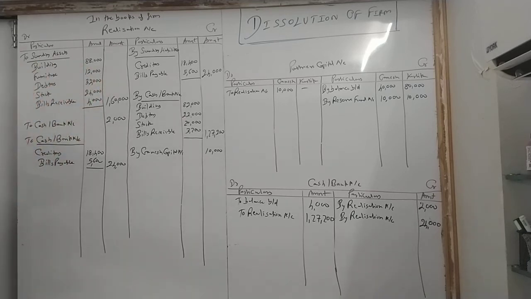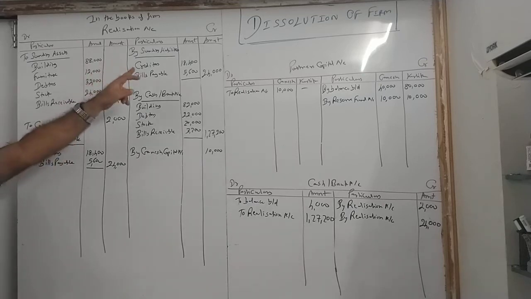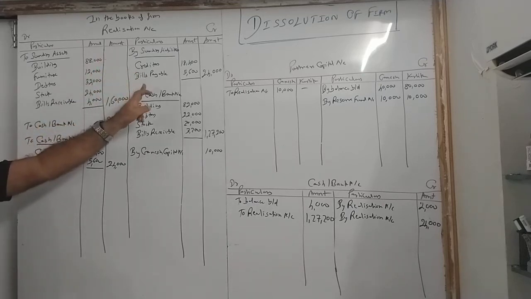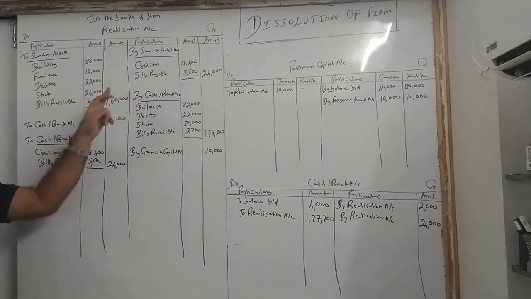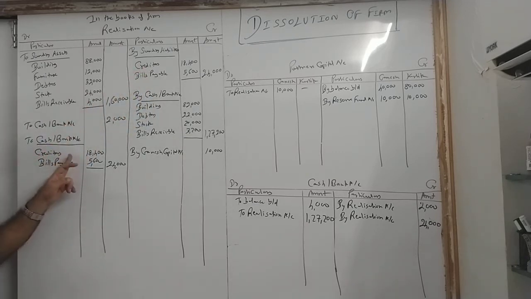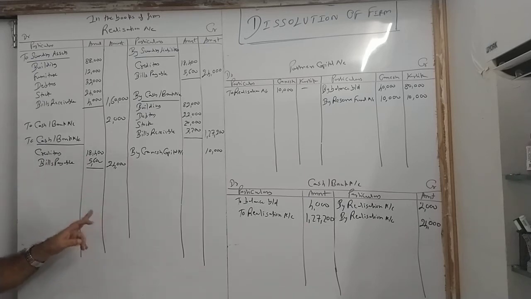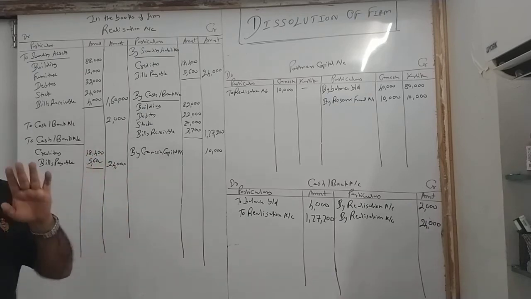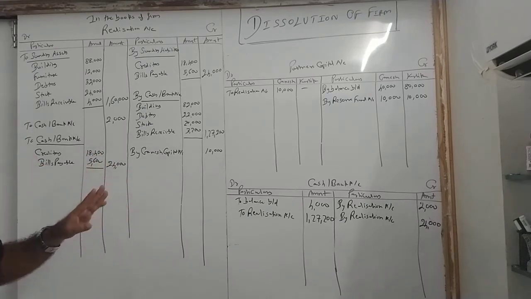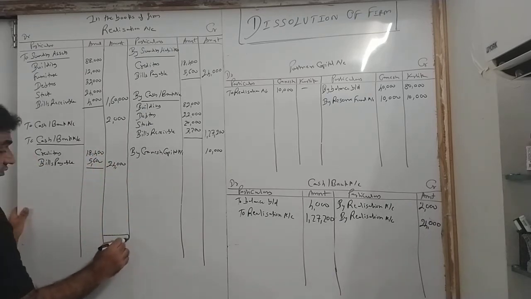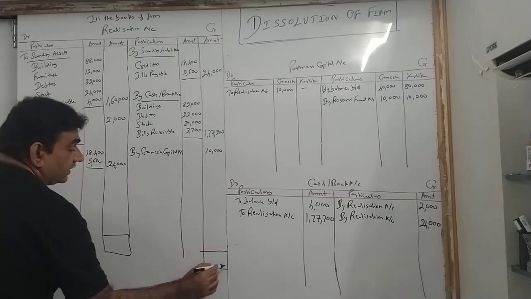I'll repeat again. You cannot close the business unless and until all liabilities are paid. Everything is done. Creditors, bills payable बाकी है. It is here. Make the payment to cash bank. Creditors 18,400. Bills payable 5,600. You get the total as 24,000. Clear with this? Okay. Now, after paying the liabilities, close realization account and see what is profit or loss.